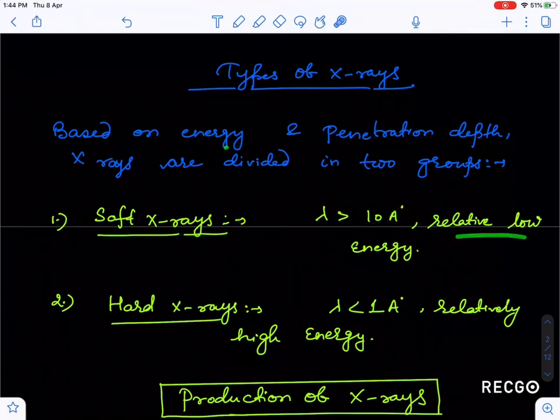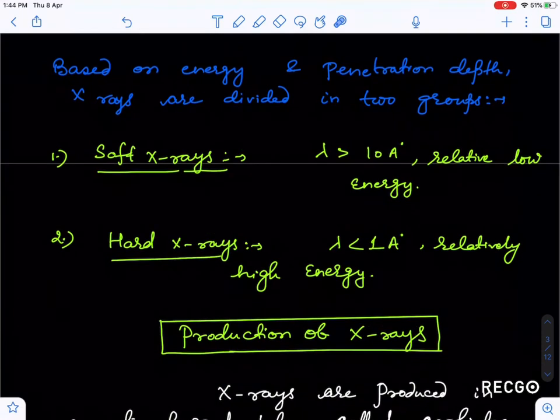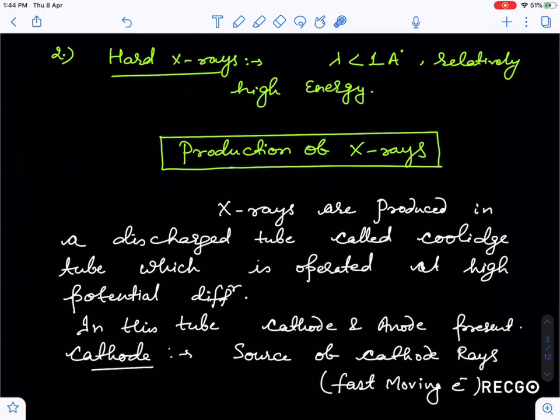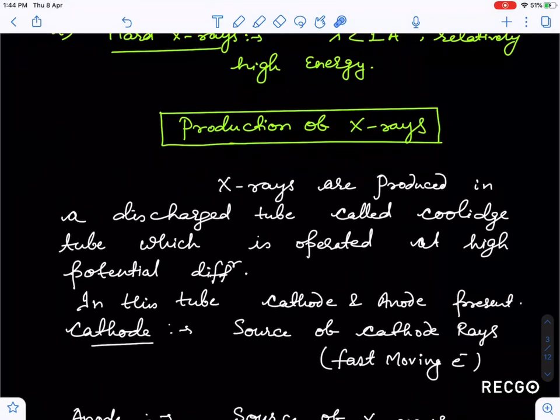On the basis of energy, we can say the penetration depth is governed. Hard X-ray, when lambda is less than 1 angstrom, are relatively high energy, and these X-ray are characterized as hard X-ray. Now how can X-ray be produced?